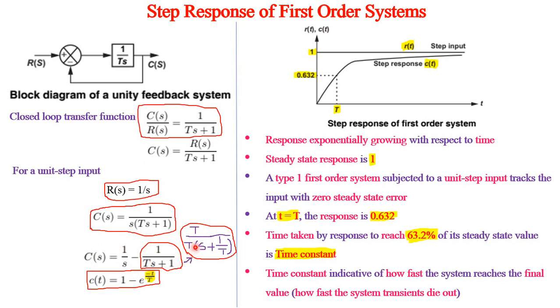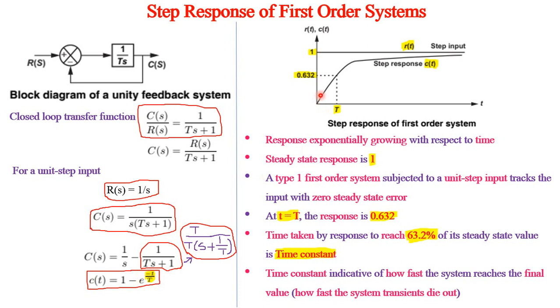Therefore, it will become t into s plus 1 by t. Since we have taken t, it will be t cancelling. Therefore, finally it will be c of t when we take the inverse Laplace transformation. It is 1 minus e to the power of minus t by t. So t cancel each other. So 1 minus e to the power of minus t by t. So you have an exponential term here.